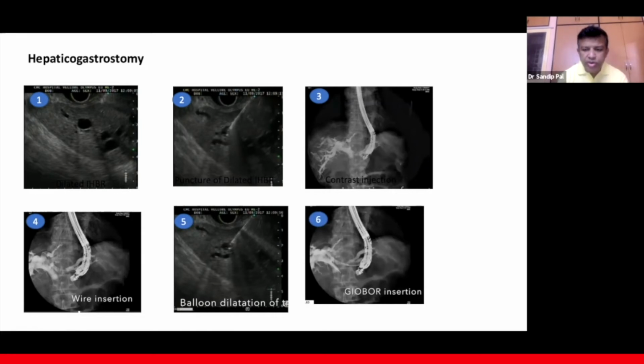It's a geobore stent, or any covered stent. A tubular stent can also be inserted. Nowadays the geobore 30-70 stent is available, where 30%, the uncovered part of the stent, should be inside the liver, and the covered part should bridge from the liver to the stomach.